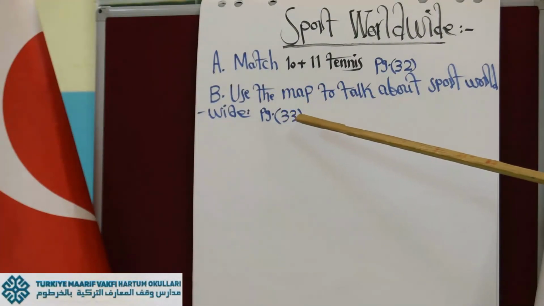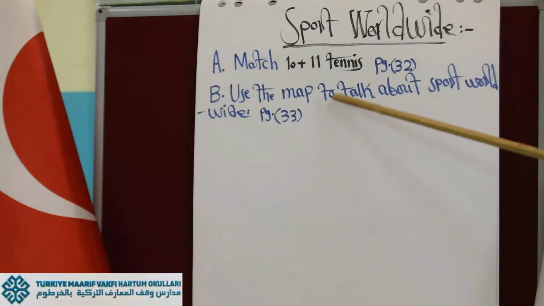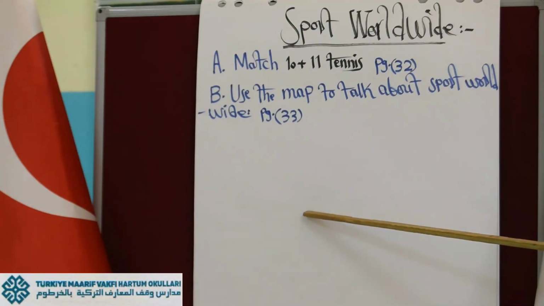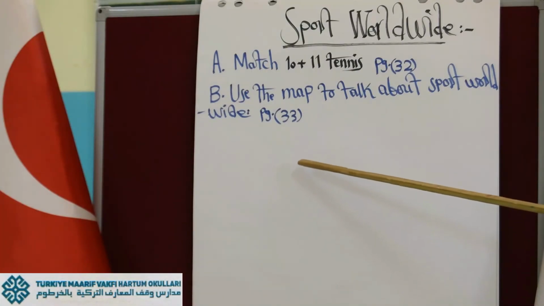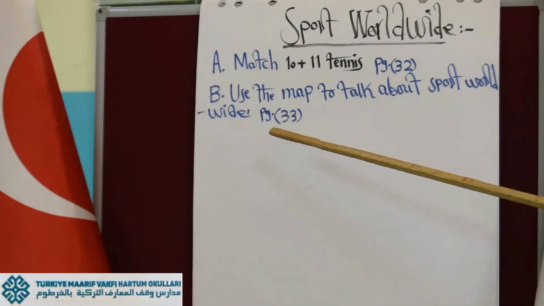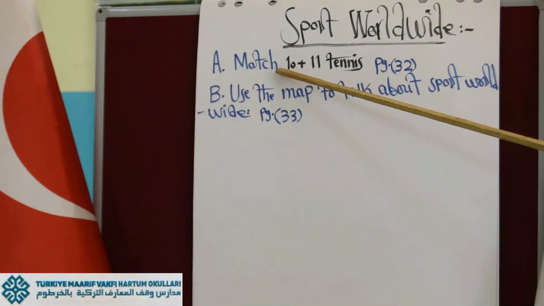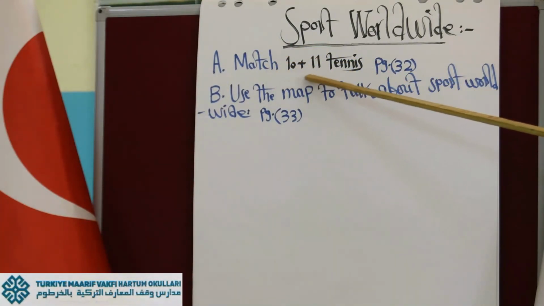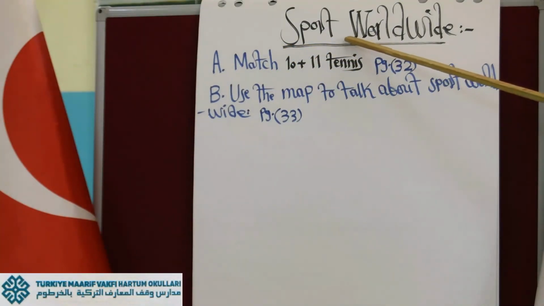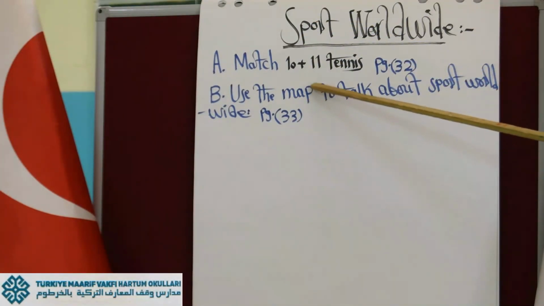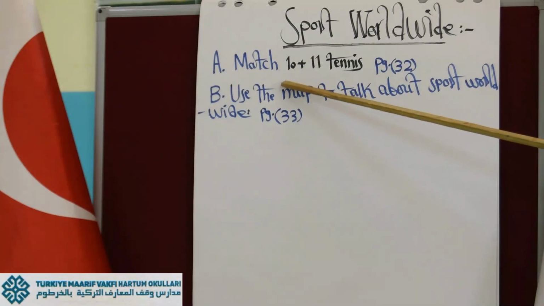We have to see the name of a country where the arrow is, or a location, and then talk about the different kinds of sports given. So it has something to do with question A. In question A, there were the names of sports worldwide and pictures of people doing them. But here there is only a map on page 33. So look at that map and talk about sport worldwide.